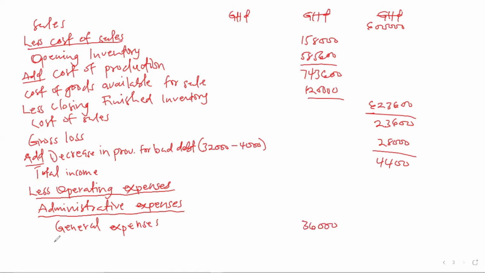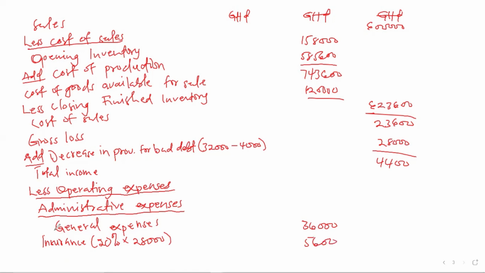Then we have insurance. So we've already apportioned 80% of the insurance cost to factory. So we apportion the 20% to office, which is 20% times 28,000, which will give us 5,600.